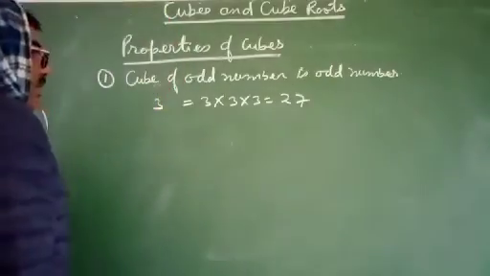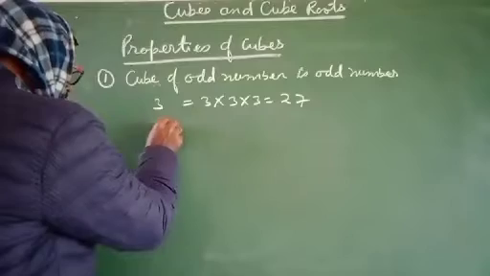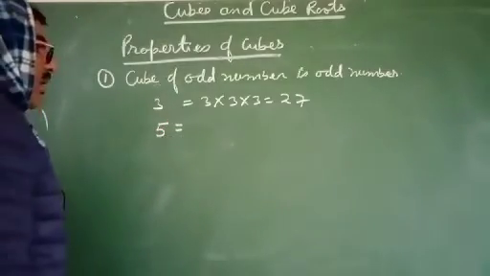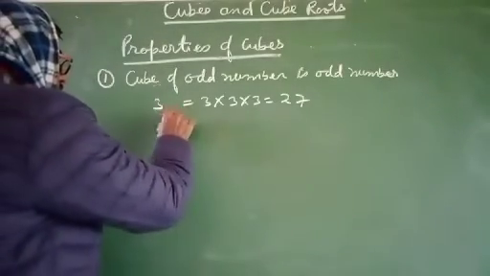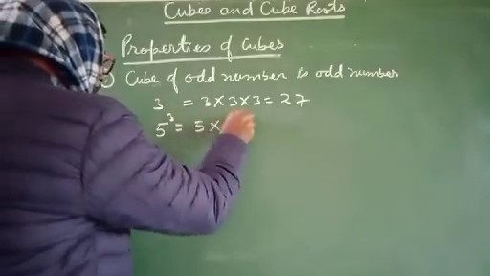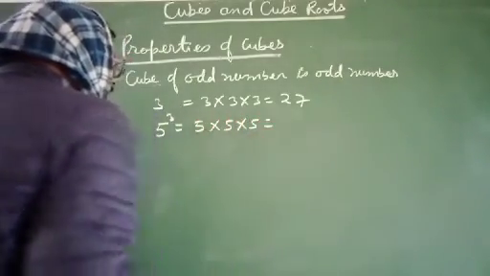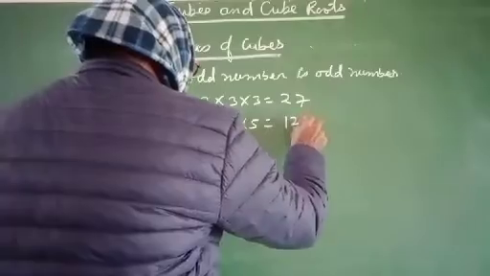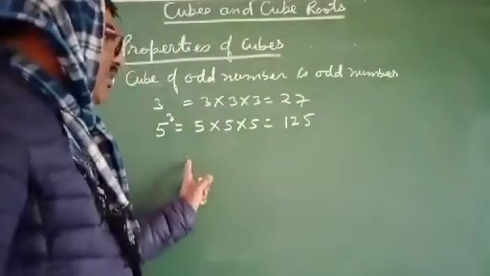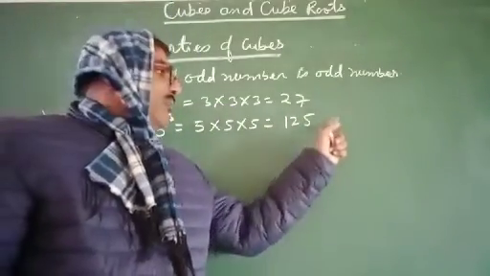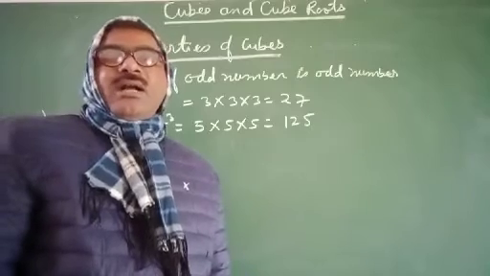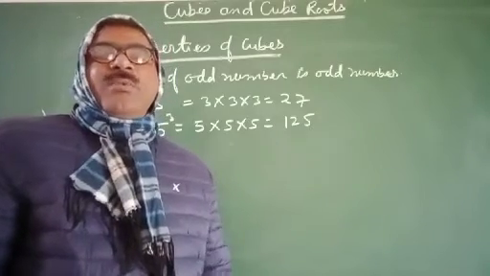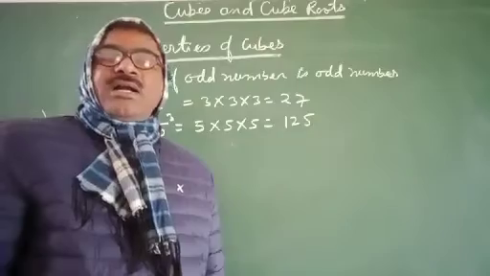Now if you take another example, suppose 5, the cube of 5 will be 5 multiplied by 5 multiplied by 5, and we get 125. 5 is an odd number and the cube of 5 is 125. 125 is also an odd number. So the cube of an odd number is an odd number.